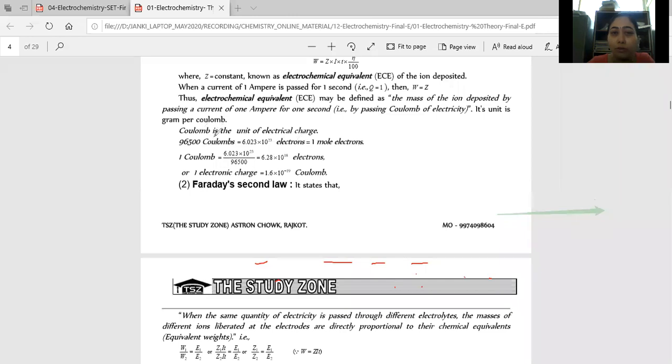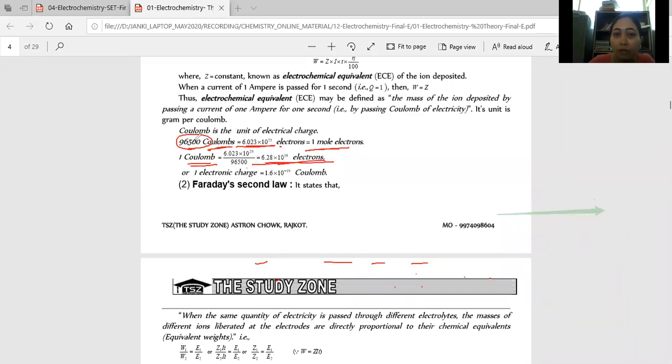Coulomb is the unit of electric charge. 96500 Coulomb, we round it off. 96500 Coulomb is equal to how many electrons? 6.023 into 10 raised to 23, it means 1 mole of electrons. So 1 Coulomb is equal to this much number of electrons.